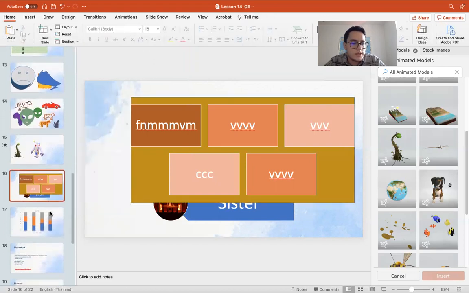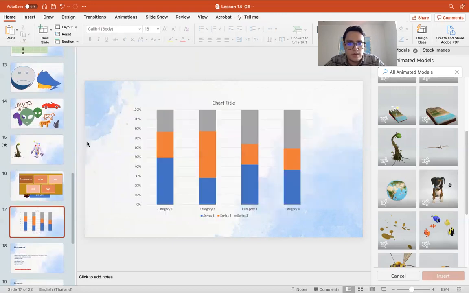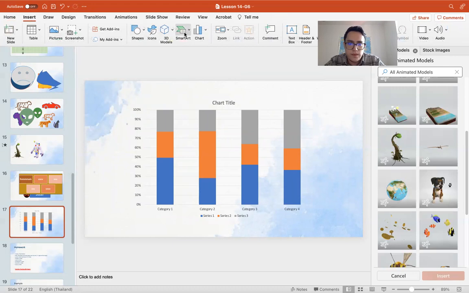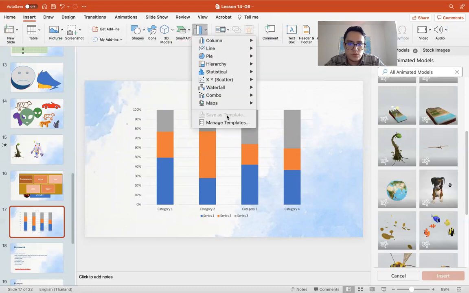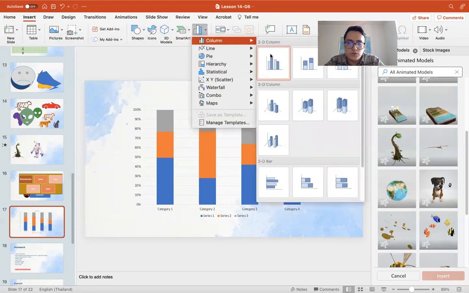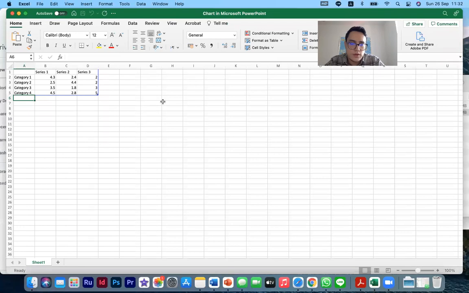Yeah. And next one, we have charts, which is similar. We go to Insert, we go to Chart. We have many options to choose from. Let's just choose one. We just click on it. And once we click on it, it gives us an Excel file. And in Excel, we can type in what we need.